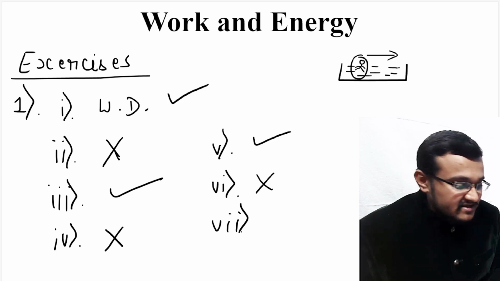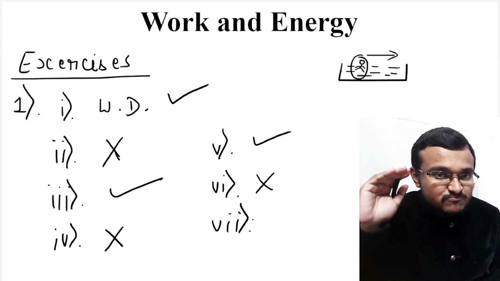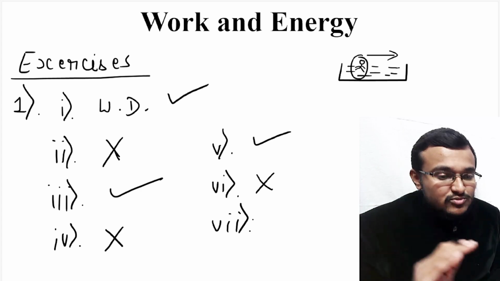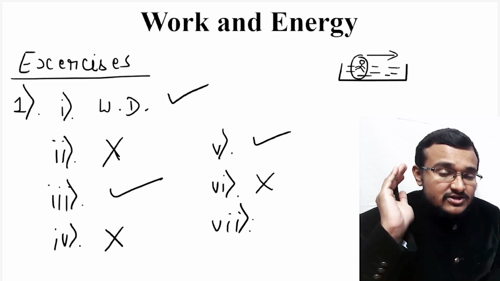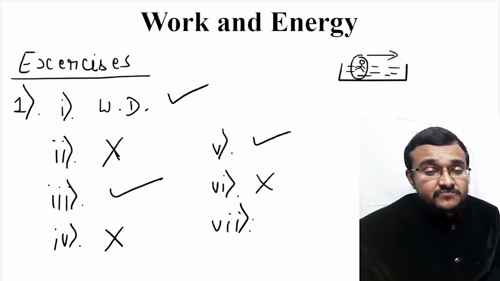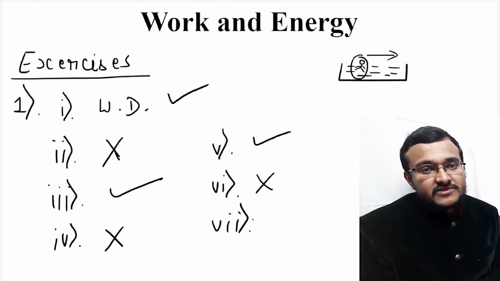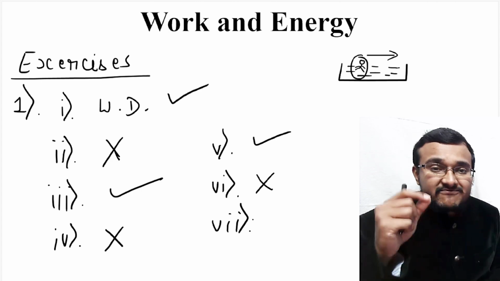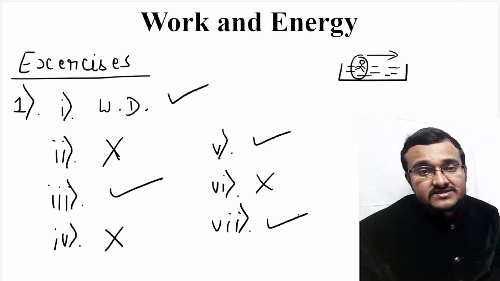In the seventh case, a sailboat is moving due to wind energy. So wind is pushing the sailboat and that sailboat is moving along the wind flow direction. That means using wind energy, the sailboat is moving forward. So that means force is there and also there is displacement of the boat. So that means work is done. So in the seventh case, work is done.